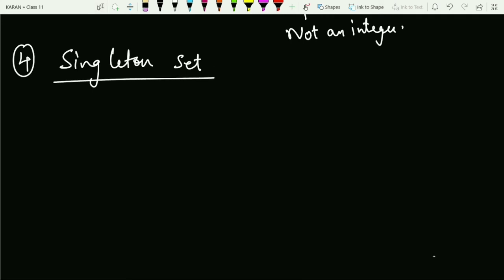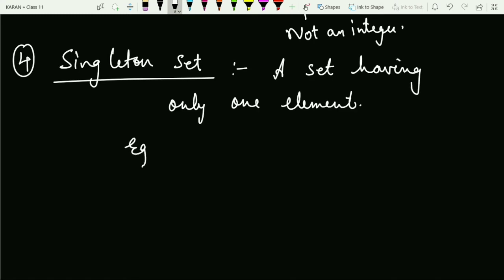So a set which is having only one element is said to be a singleton set. For example, if I say this is 0, this is a singleton set. Fine with this? Now, the fifth thing which we will learn in this lecture is the order of a finite set.